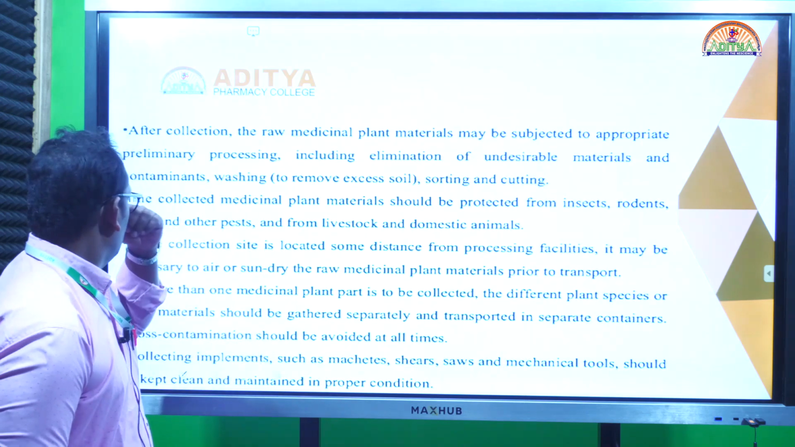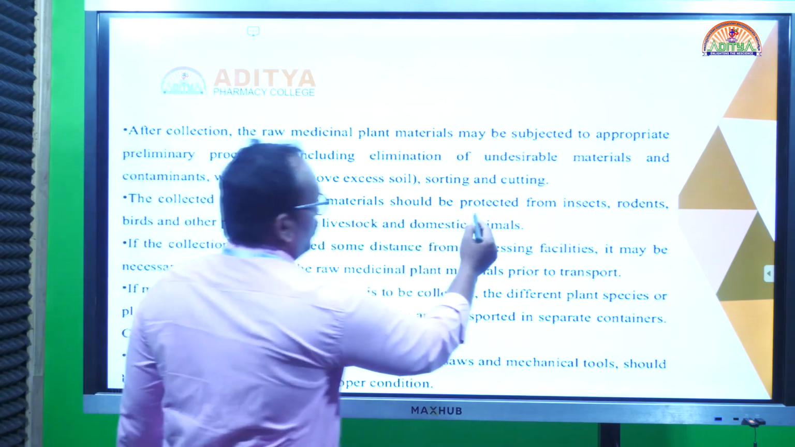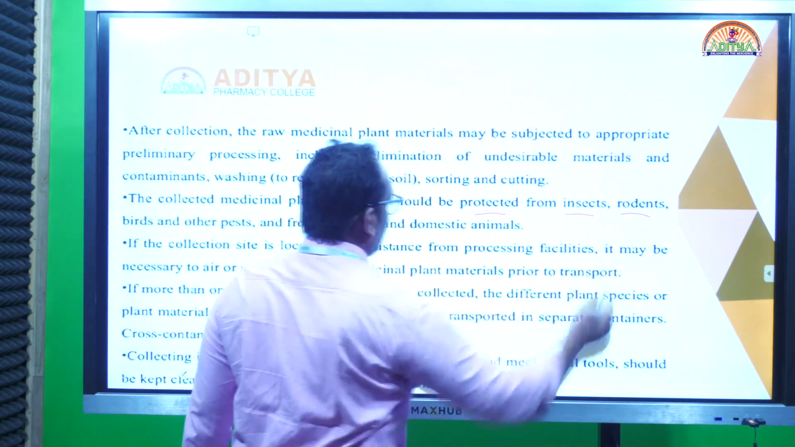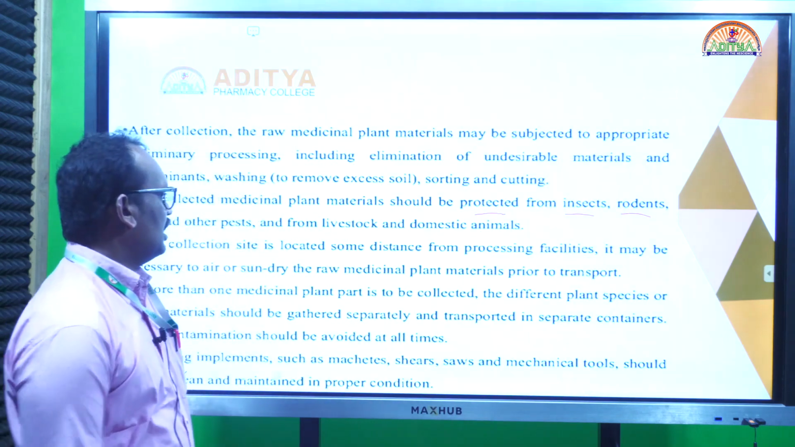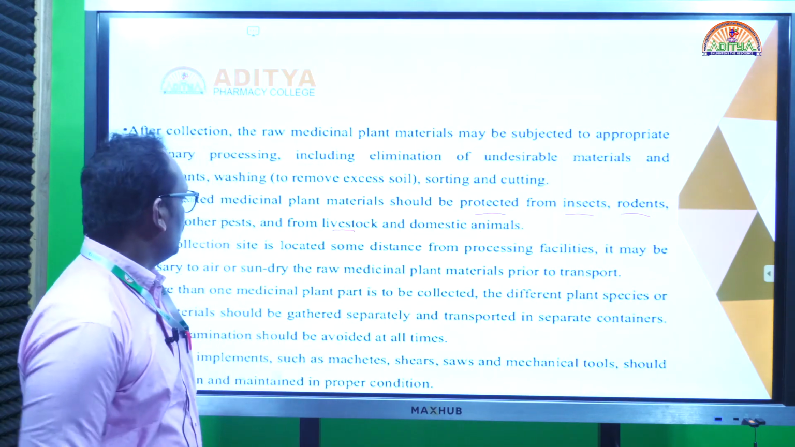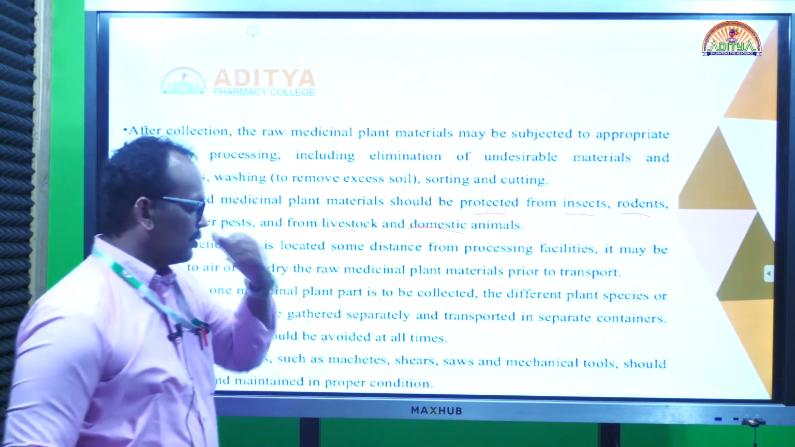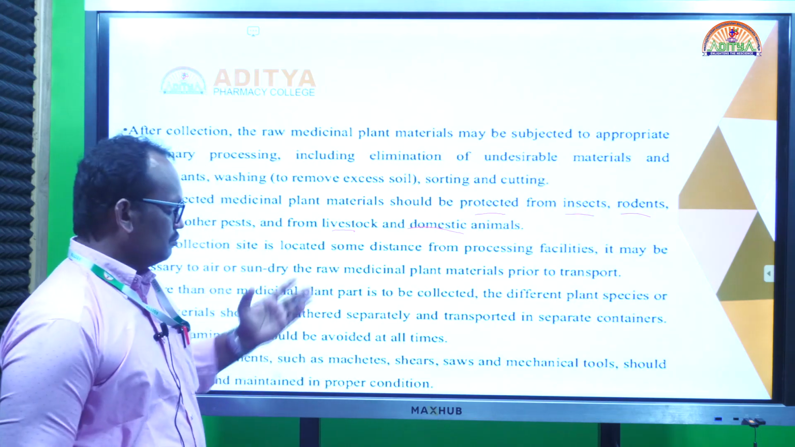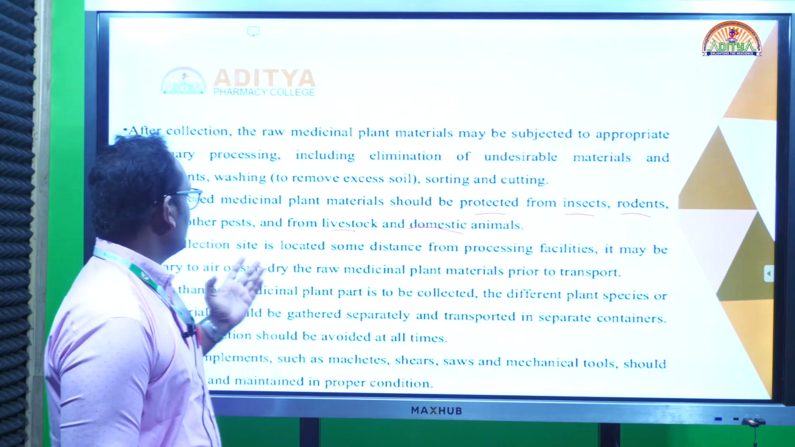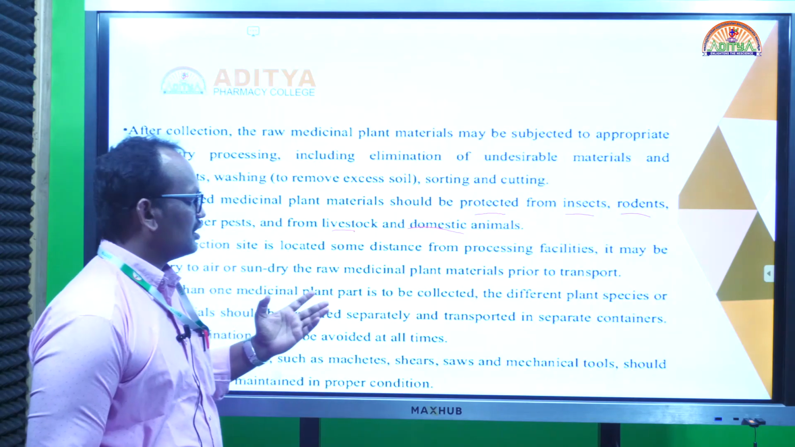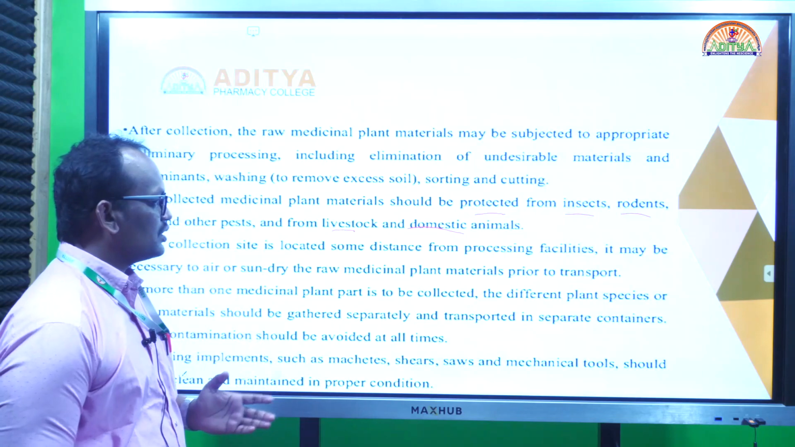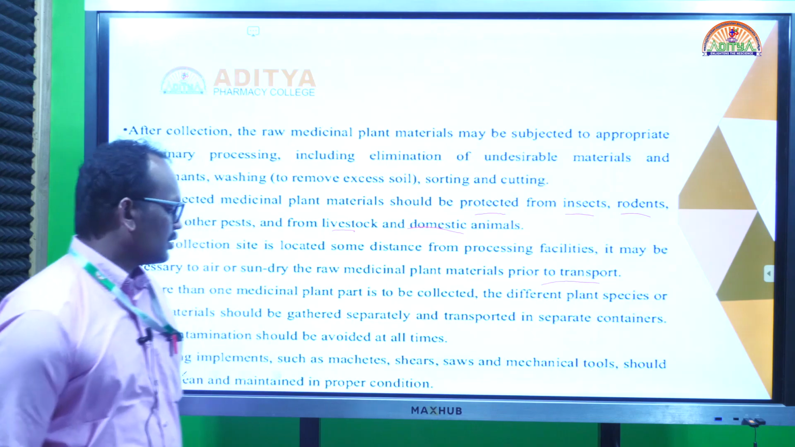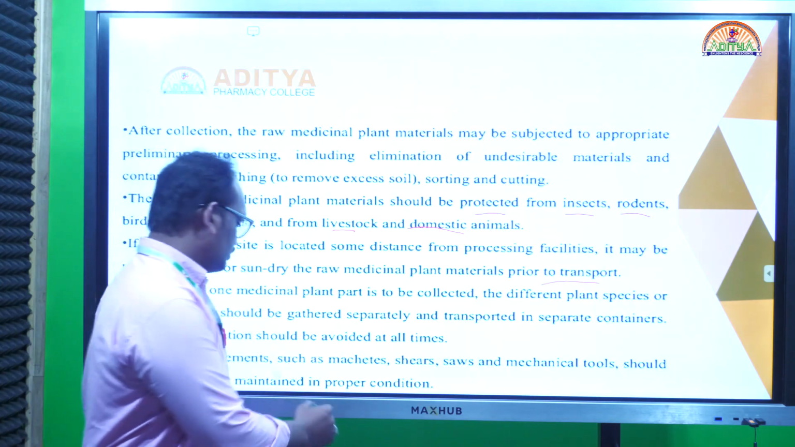Okay. Collection of medicinal plant material should be protected from insects, rodents, and livestock. Rodent means rats. Livestock means growing animals, cattle, those growing on the farm. These also damage the collected plant material, so we have to protect the collected plant material from them. Also, storage of this plant material is important. During transport we have to take proper arrangements for the collected crude drug.